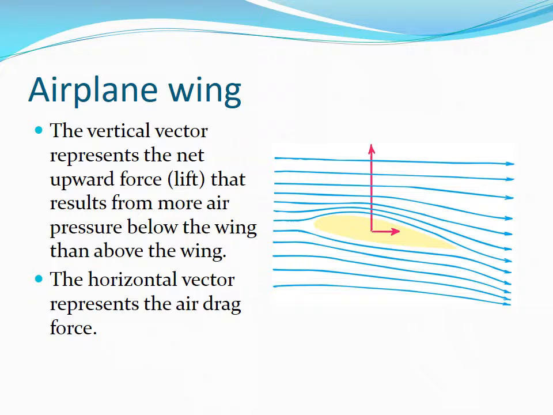The vertical vector represents the net upward force, lift, that results from more air pressure below the wing than above the wing. The horizontal vector represents the air drag force.